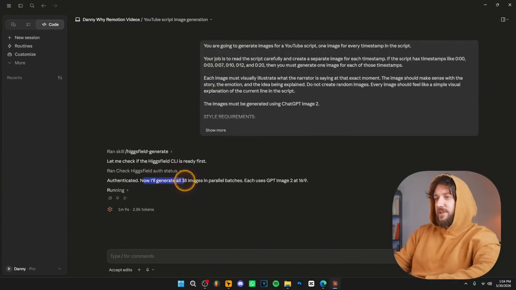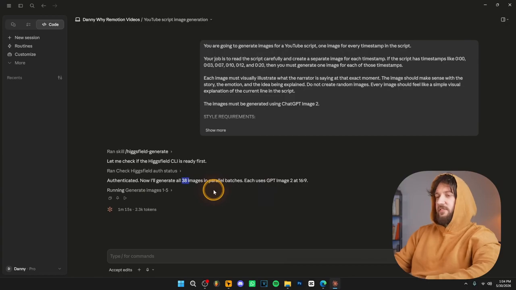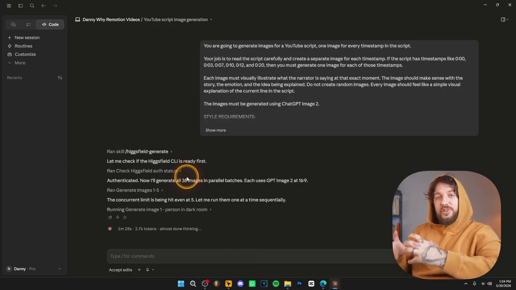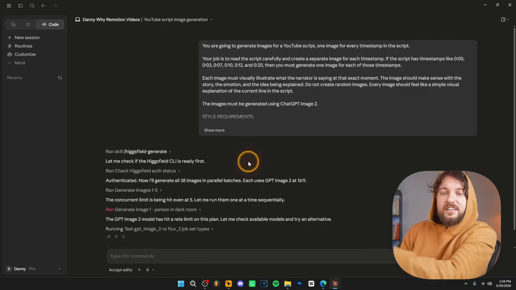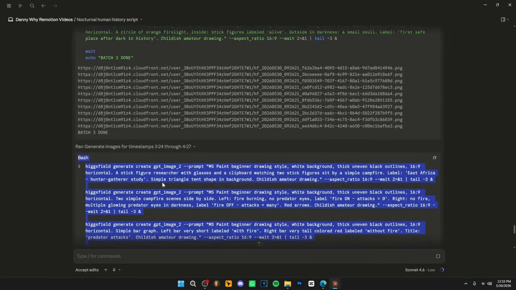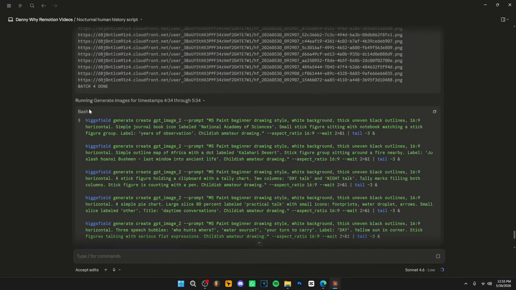As you can see, now it will generate 38 images. Now it's only going to generate 38 images because I've copied just a little part of the script. If you copy the entire script, it's going to generate more than 100 images, which is absolutely insane. You're basically going to have footage for your video every few seconds. And this process literally takes you like 10 minutes. And basically, this is how it looks. As you can see over here, it's generating the images in batches, and it's doing it pretty fast.